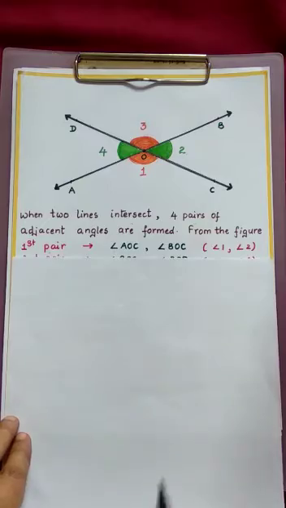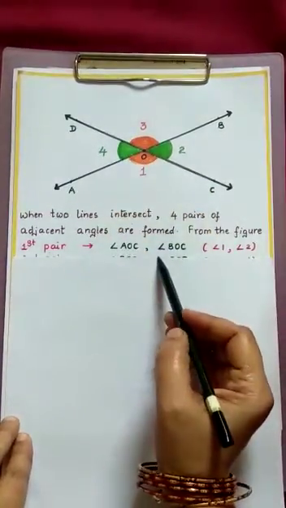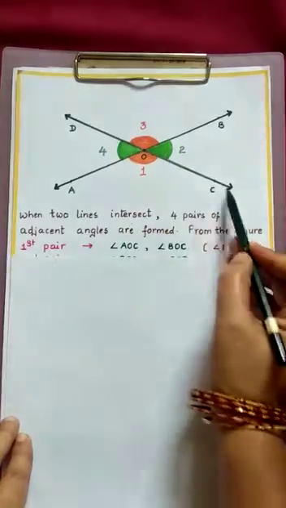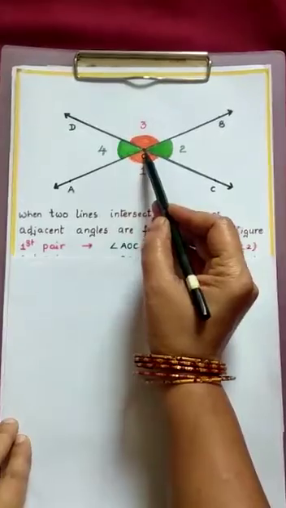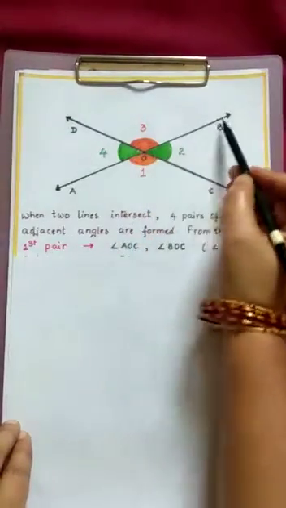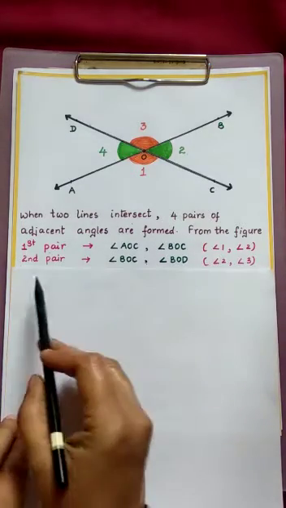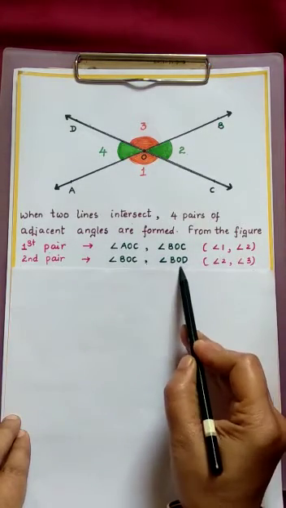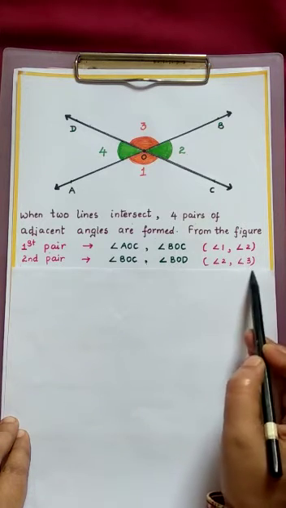Now you see the second pair. BOC and BOD, angle 2 and angle 3. Can you say what is the common vertex? O is the common vertex and OB is the common arm. So they are said to be adjacent. That is your second pair, angle BOC and angle BOD, nothing but angle 2 and angle 3.